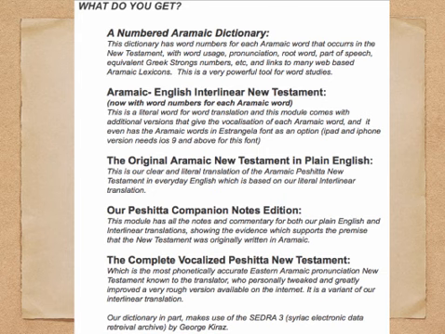There's also Peshitta companion notes, and there's also the vocalized Peshitta New Testament text with Eastern Aramaic pronunciation to help you at least have an understanding of what the word would sound like in the original. That's helpful if, for example, you can't read Aramaic, or if you also want to just understand how the Aramaic is pronounced in terms of vowels and so on. And so we're going to have a look now, just switch to video, and we'll get a look at what that actually looks like within eSword.